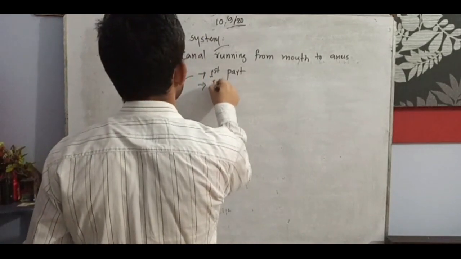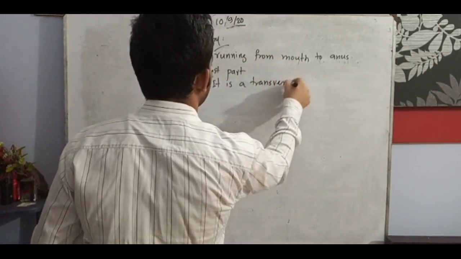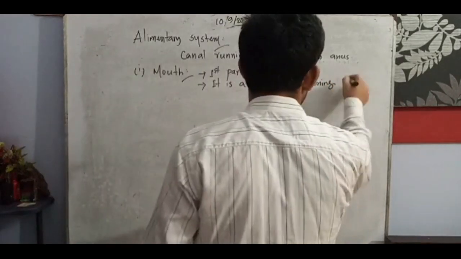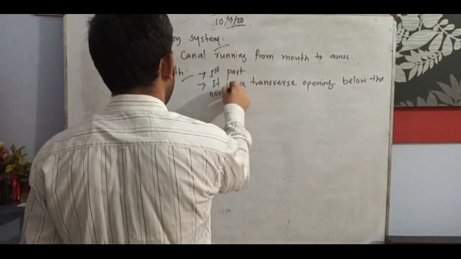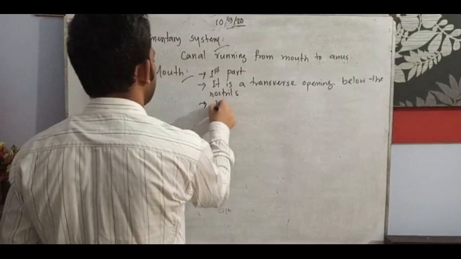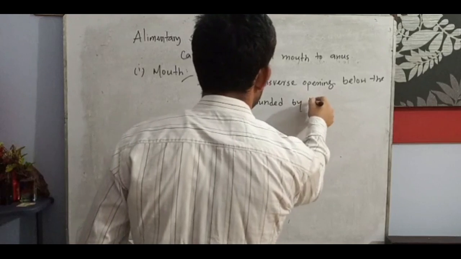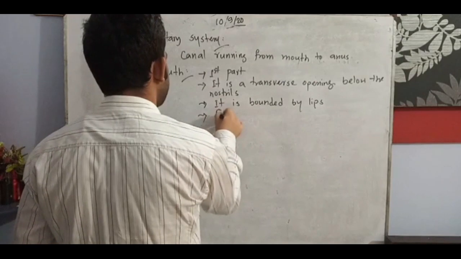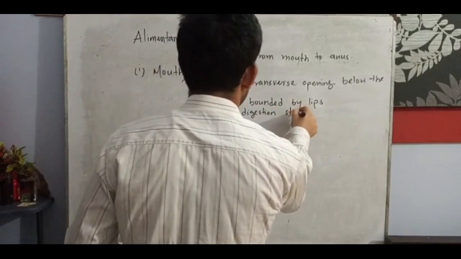And then we can write here that it is a transverse opening below the nostrils. It is bounded by lips, and food digestion starts here.